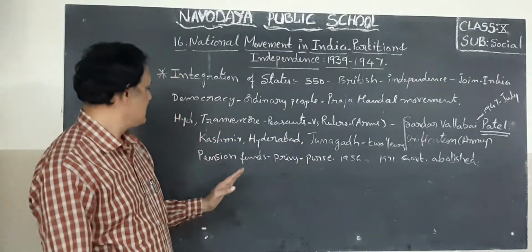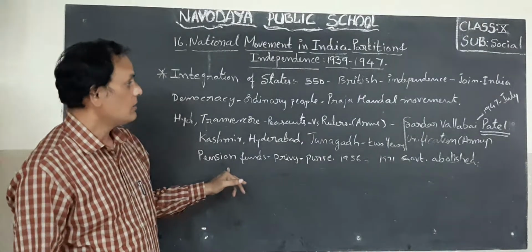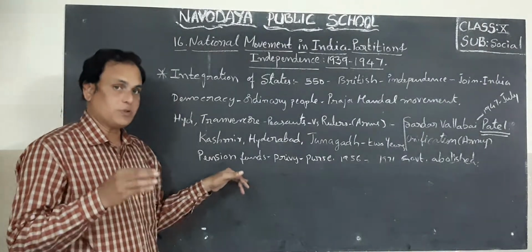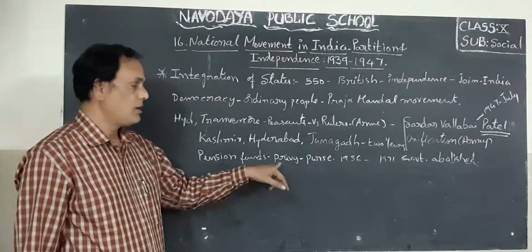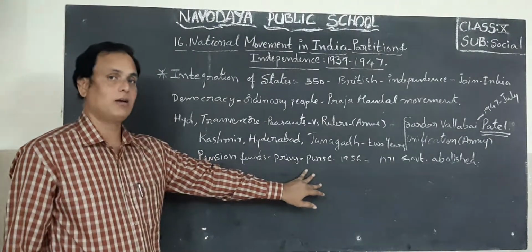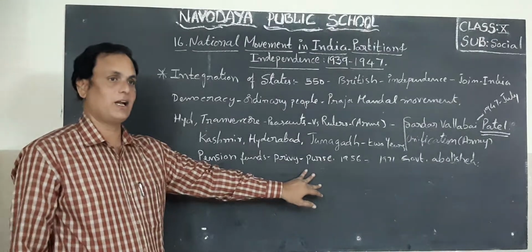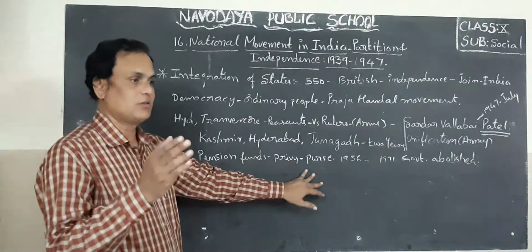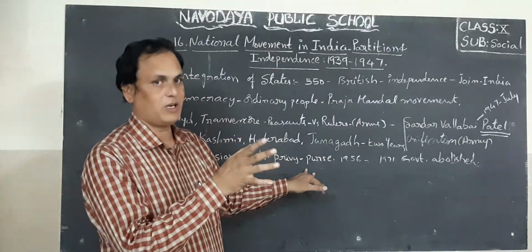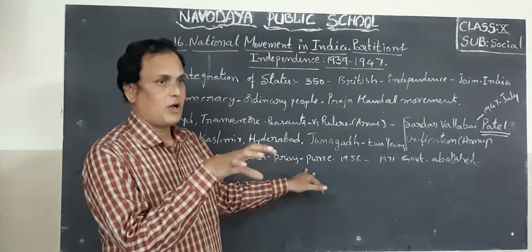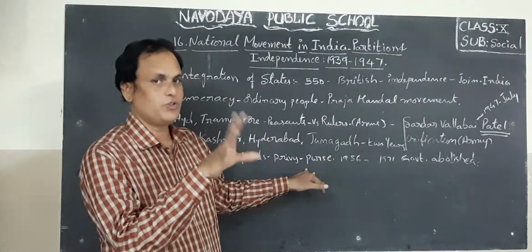Okay, children. Next one, the Indian government agreed to give pension funds. They are called privy purses. Per annum, the Indian government gave some amount to the native princes. Why? Because they joined their territories to the Indian government.